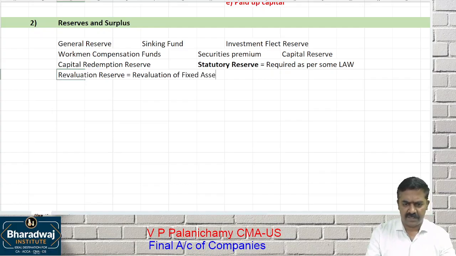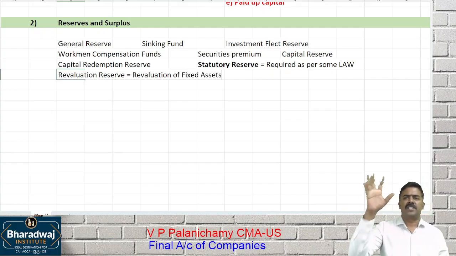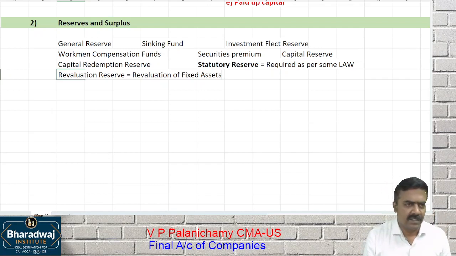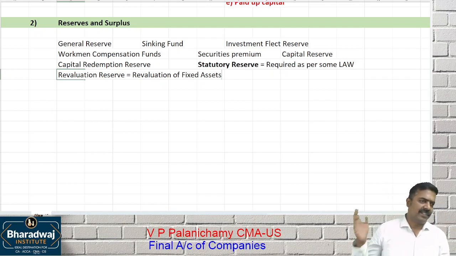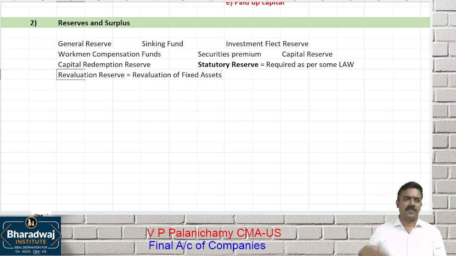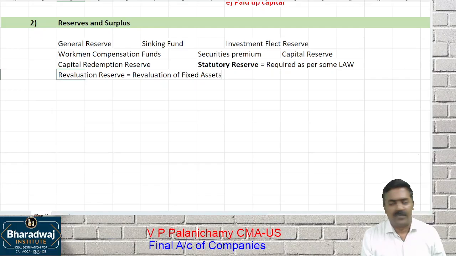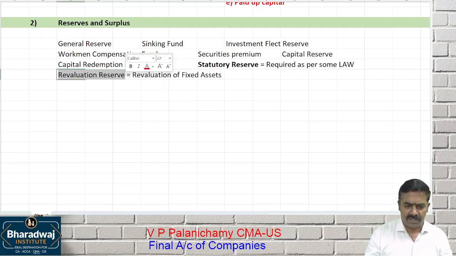Revaluation of fixed assets. For example, land I purchased for 10 crore. Today the market value is 15 crore, a permanent appreciation. The purchase cost was 10 crore about 5-6 years back. What is the extra amount? That 5 crore. Will you take that 5 crore as profit to the P&L account? No. It will be called which one? Revaluation. It will be transferred to which account? Revaluation reserve account. It is created out of revaluation of assets.